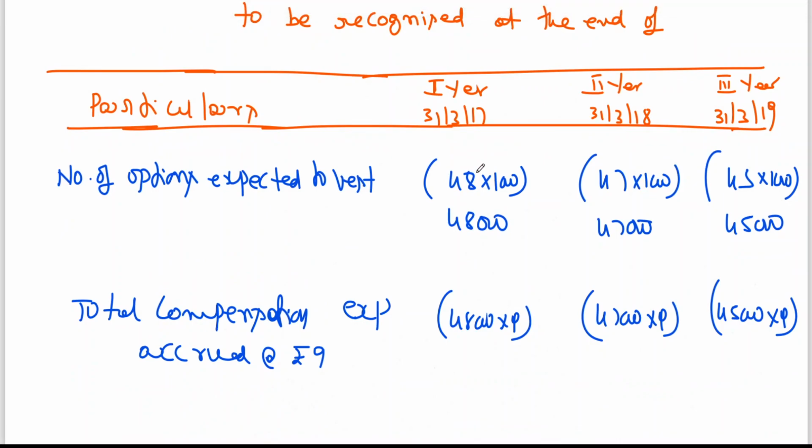48,000 into 9 is 4,32,000. 47,000 into 9 is 4,23,000. See, at this point of time, you feel that expense to be recognized is 432. At this point of time, 423 is the expense we need to recognize. Actual expense outstanding at this point of time, 45,000 into 9, is 4,05,000.